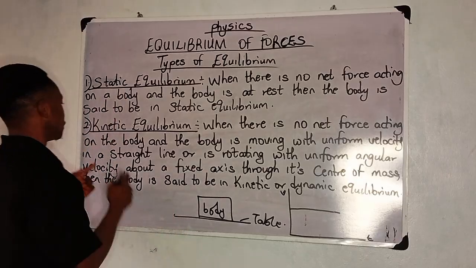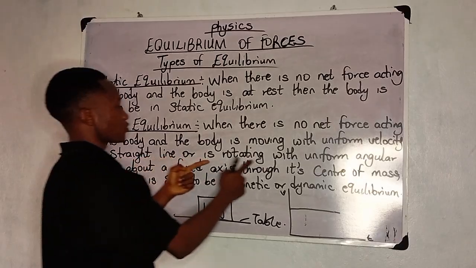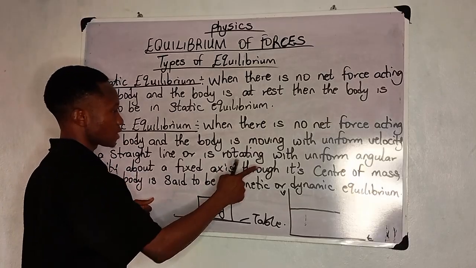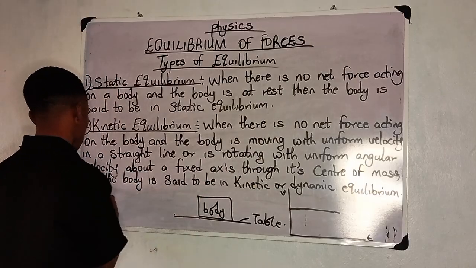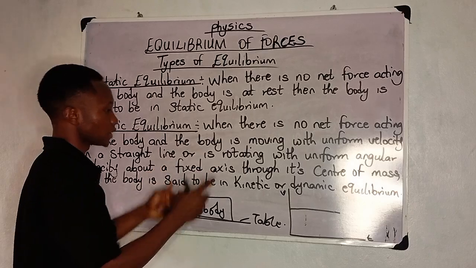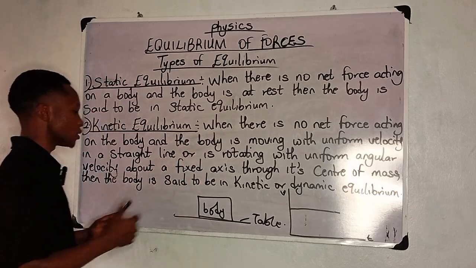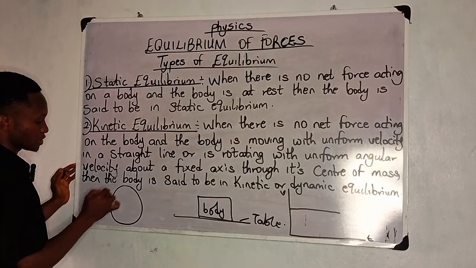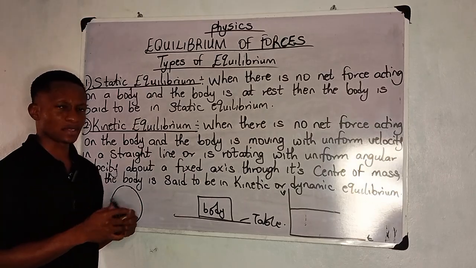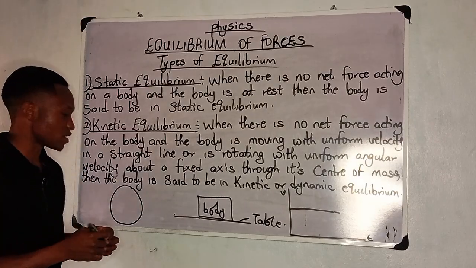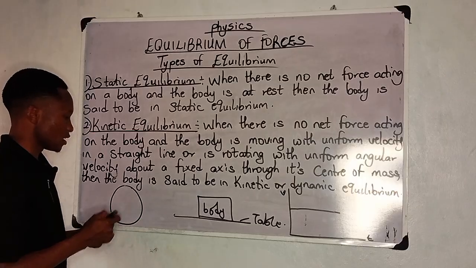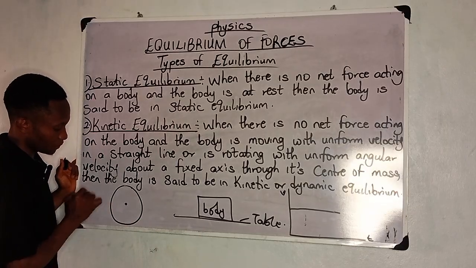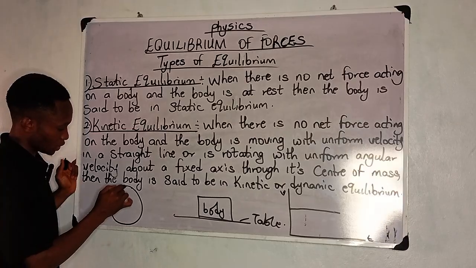So now they say in a straight line or it's rotating with a uniform angular velocity about a fixed axis through its center of mass, then the body is said to be in kinetic or dynamic equilibrium. Now let me explain this angular velocity. I have a circle here. Most of us, while we were still small, did something very funny and interesting. What was that? Someone will draw a circle, and then we can actually divide